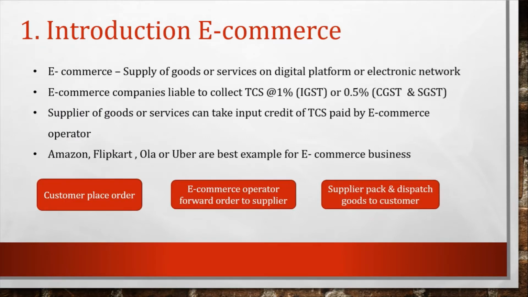Friends, nowadays we are doing online shopping, purchasing mobiles and other household goods online. So this is basically the e-commerce concept, in which we place the order online. Suppose we are shopping on Amazon, so we place an order on Amazon. Amazon is an e-commerce operator. It forwards our order to the supplier, and then the supplier packs the goods and dispatches them to our address. So he is basically an intermediary between the actual supplier and the customer.